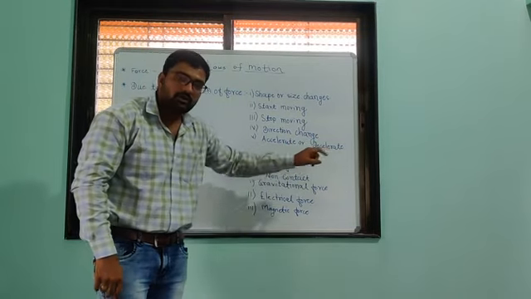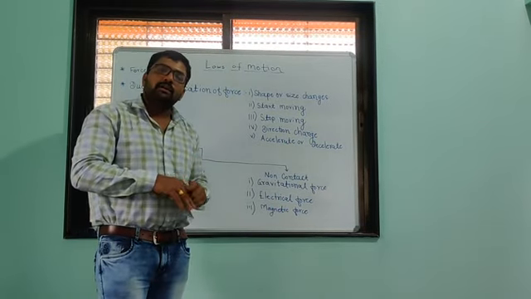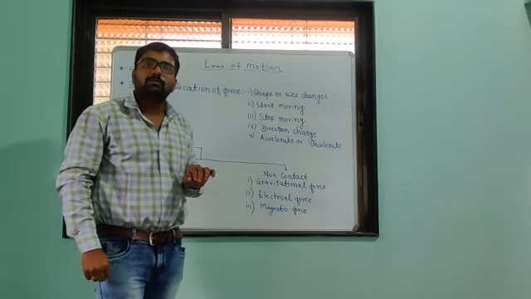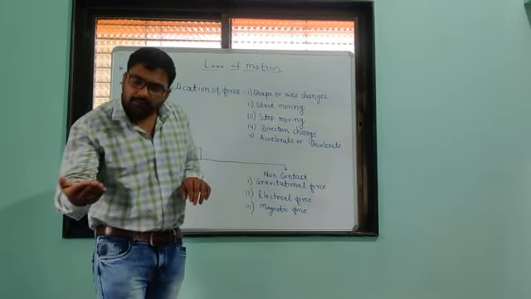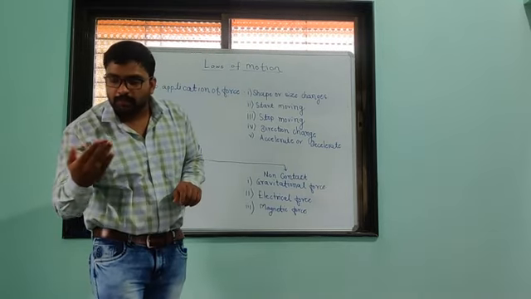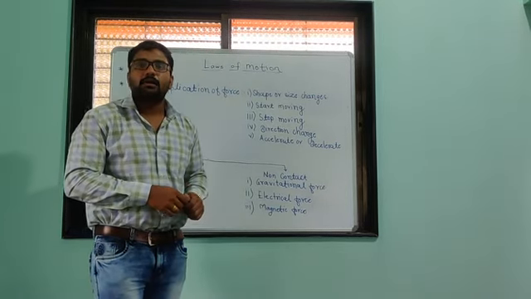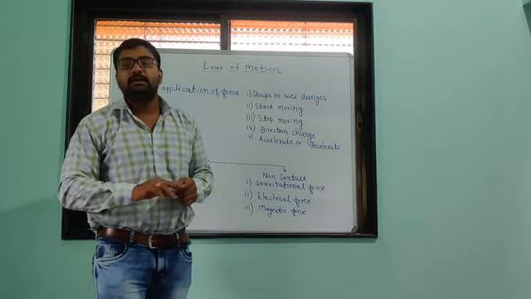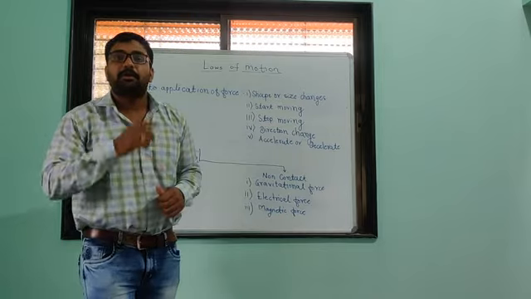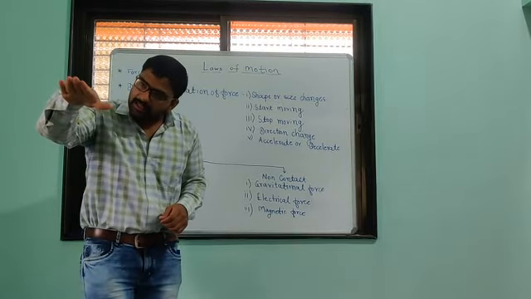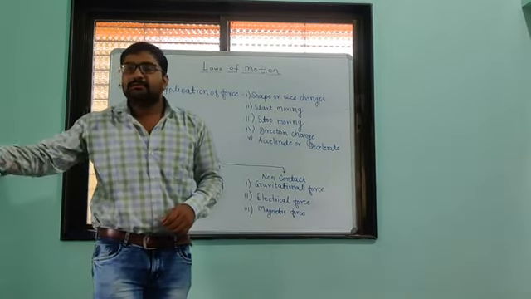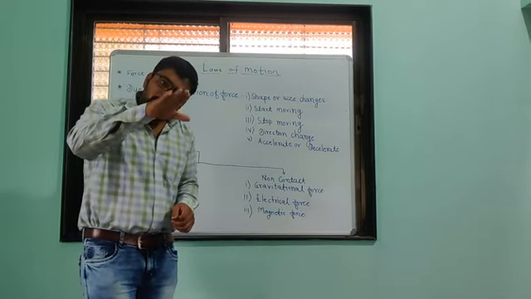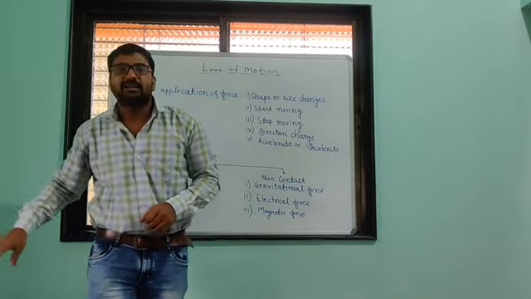And deceleration means what? Suppose initially I am at a velocity of 50 km per hour, then after 1 hour my velocity becomes 20 km per hour. After another hour, my velocity decreases again to 10 km per hour. So here velocity decreases as time passes, and that is called negative acceleration.